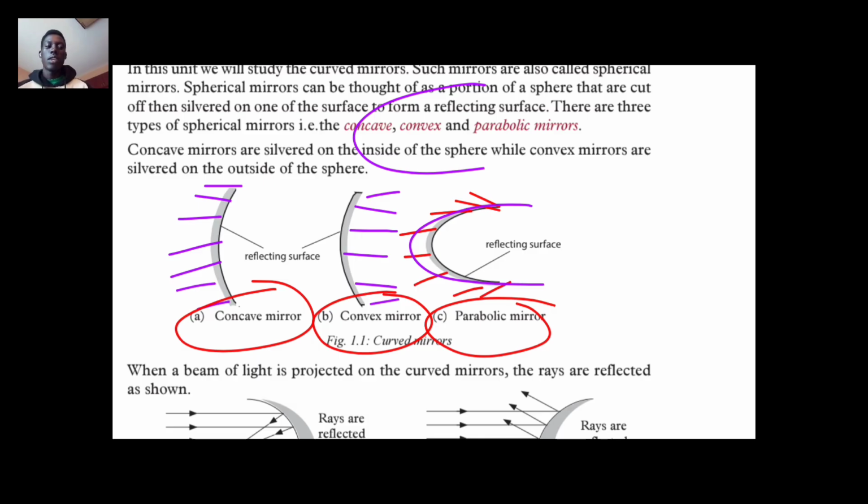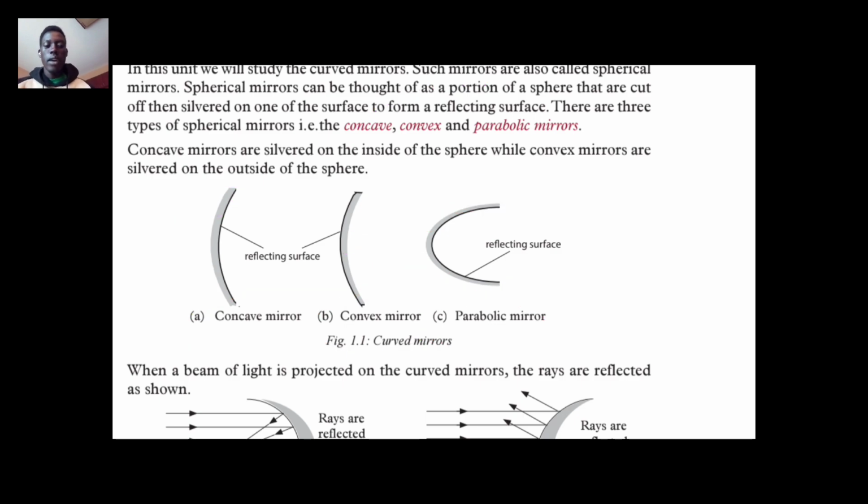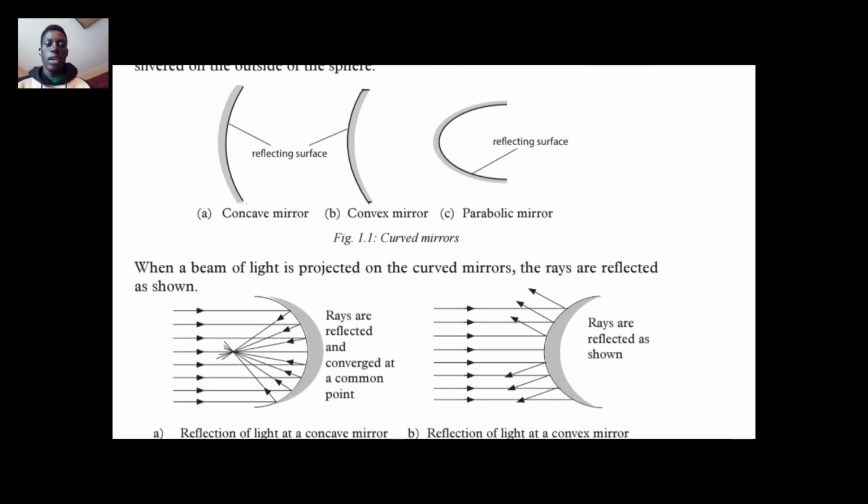Look at this shape here and this shape here. That is what makes them different. But they are all formed by silvering the inner part of the sphere. All of them are referred to as curved mirrors.